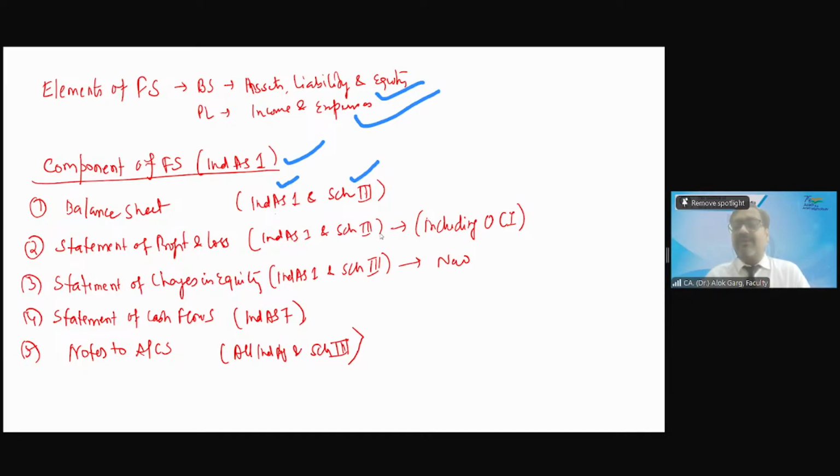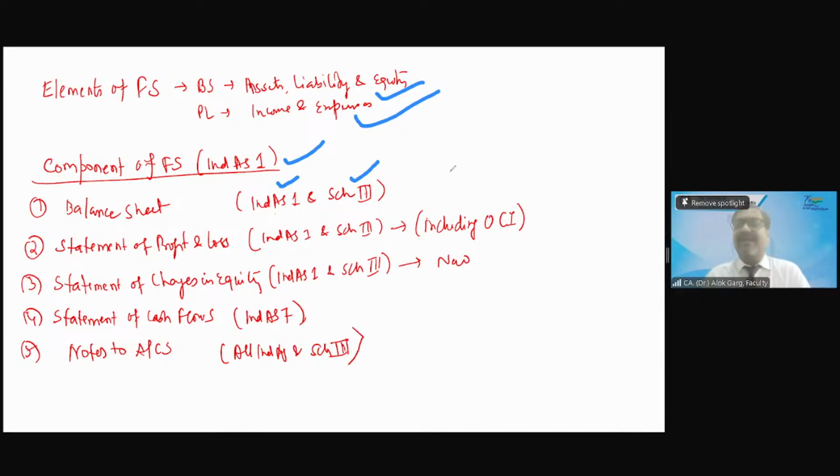Statement of profit and loss. One question: balance sheet is at a point in time or over a period of time? At a point in time. Yes, you are absolutely right. Balance sheet is not over the period.